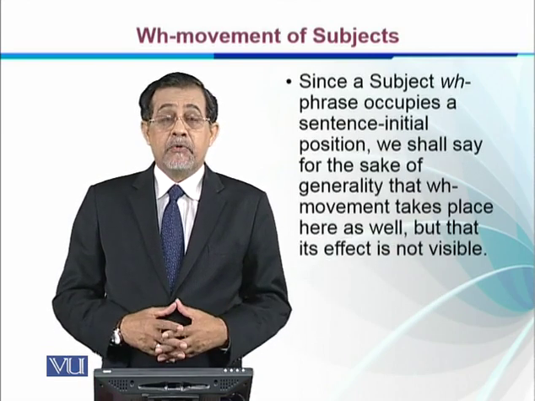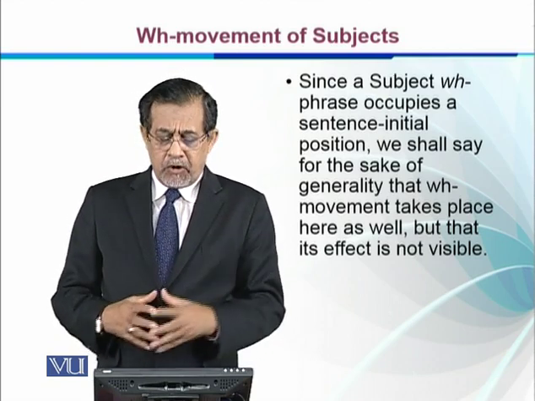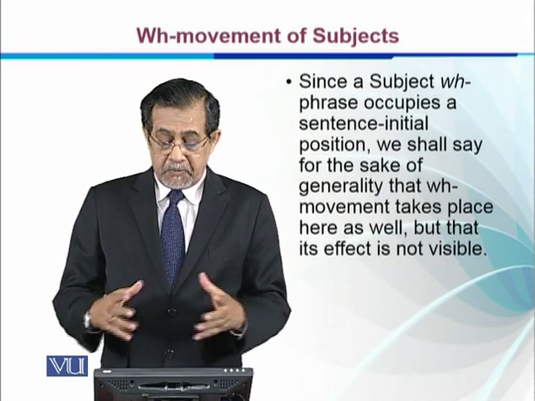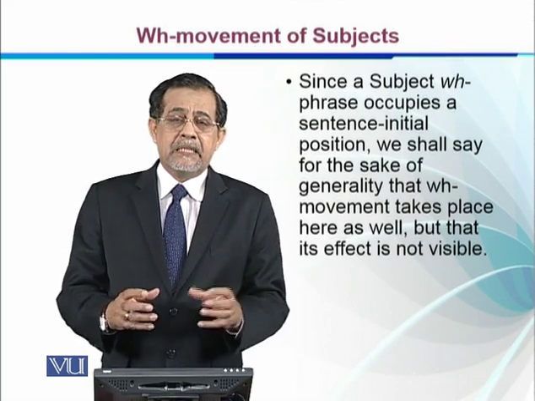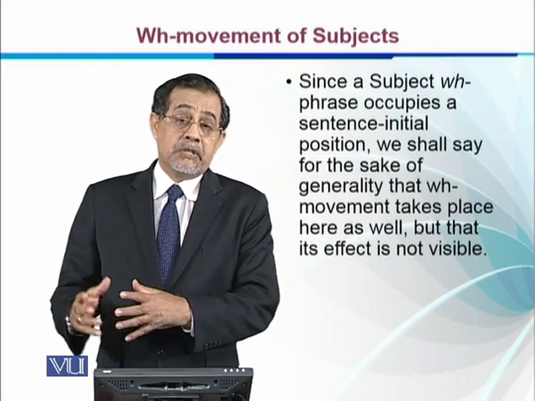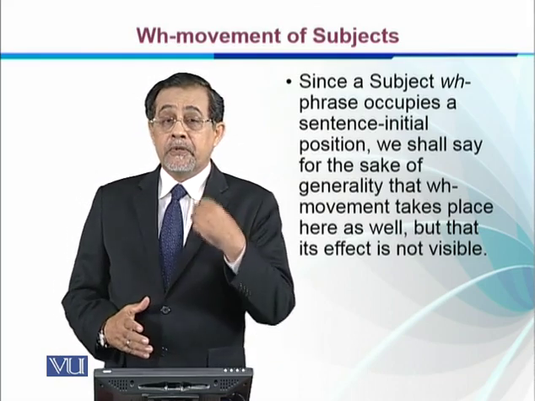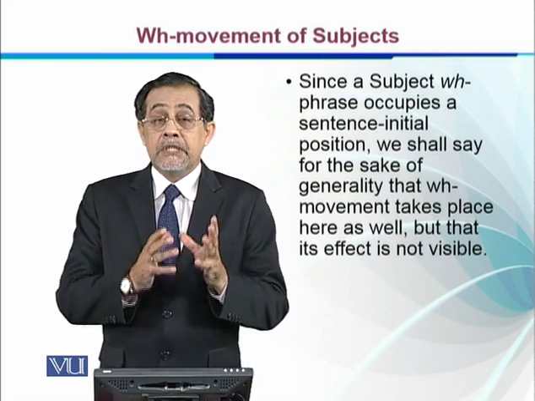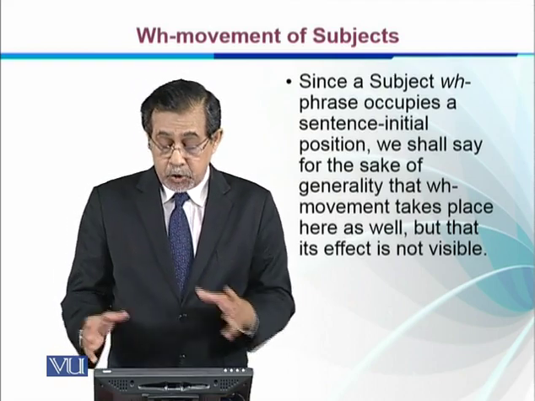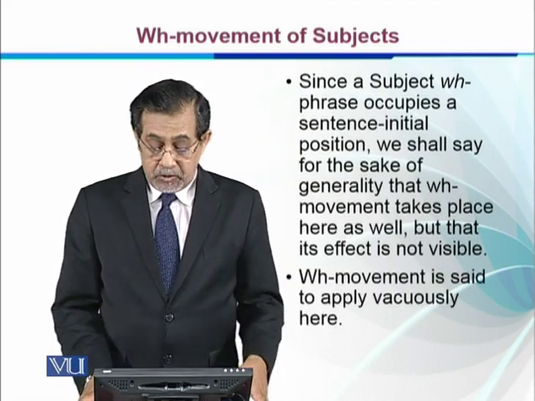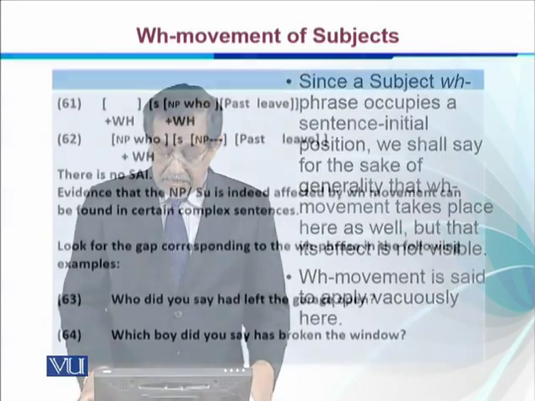So since the subject WH phrase occupies a sentence initial position, we shall say for the sake of generality that WH movement takes place here as well, but that its effect is not visible. We just imagine that there was a place, because in other sentences we bring the WH word from their places to the initial position. So we imagine that here was a place. It was vacuous. It was blank, right? So we have brought it from that place. So the WH movement is said to apply vacuously here, blankly here.